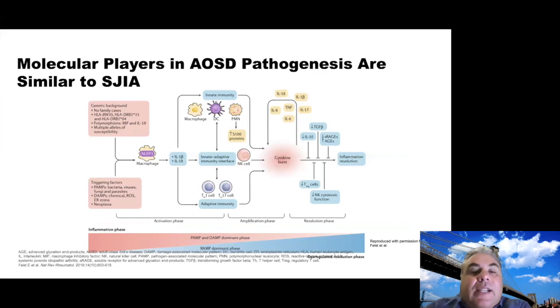So as you see, I don't want to spend too much time because other speakers will delve into that in detail. DAMPs and PAMPs activate the innate immunity. Macrophages secrete IL-1 beta or IL-18. We have the activation of both the innate and adaptive immune response.